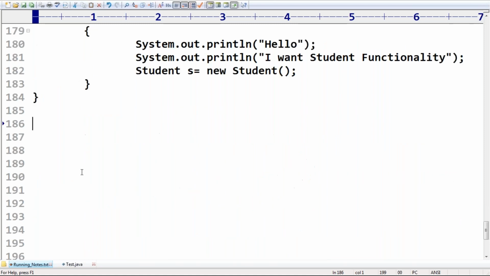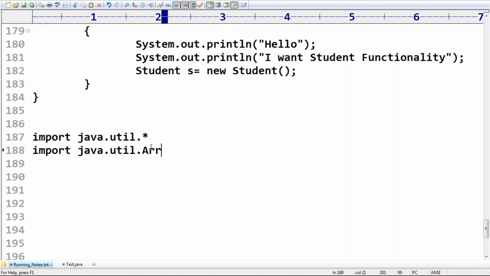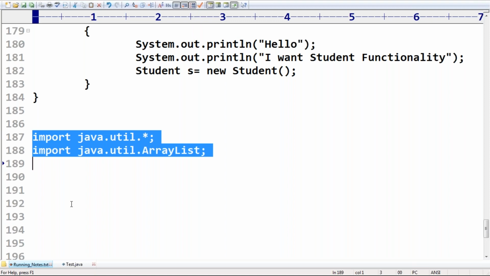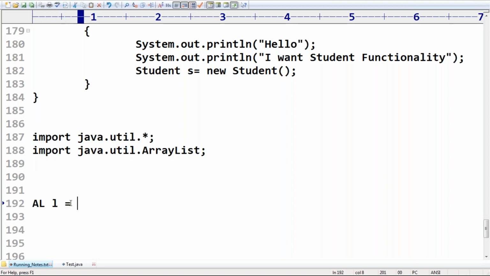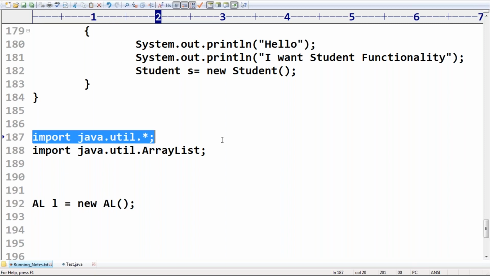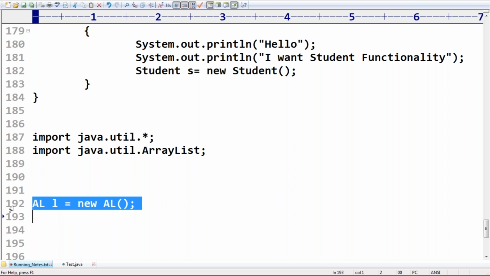Well, there are some students asking, sir, import java.util.star, or import java.util.ArrayList. In both cases, nothing will be loaded. Remember this. Whenever we are using a particular class, then only it will be loaded. So if you are using ArrayList, then only the ArrayList class will be loaded. Don't think that because of import java.util.star, all classes will be loaded. Whenever we are using a particular class, then only the corresponding class file will be loaded